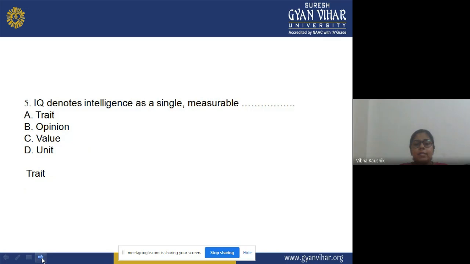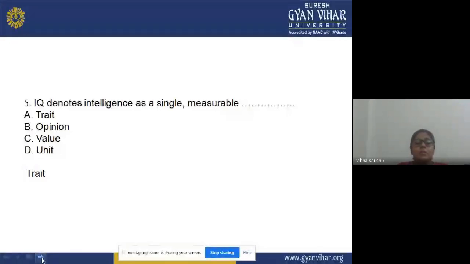IQ denotes intelligence as a single measurable dash. Now, what is that single measurable that can be measured? The options are A, trait; B, opinion; C, ability; or D, unit. These are the options, and you have to select the correct one.